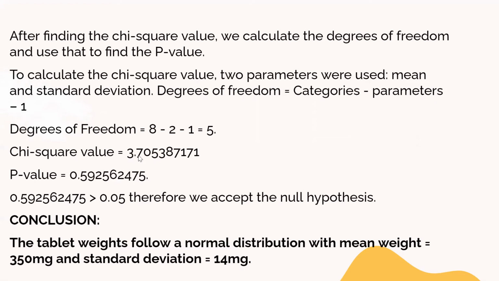Now to find the p-value, we'll plug in these two numbers in the statistical analysis, and we get a p-value of 0.5925. Now the alpha value we were using was 0.05, and the p-value is clearly larger than the alpha value. Therefore, we can accept the null hypothesis with 95% certainty. So in conclusion, the tablet weights do follow a normal distribution with a mean weight of 350 milligrams and a standard deviation of 14 milligrams.